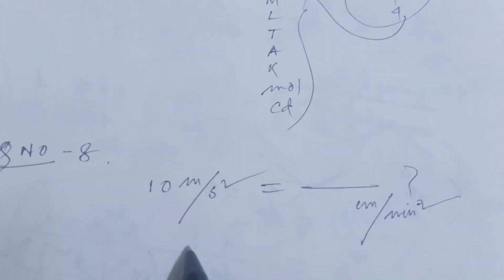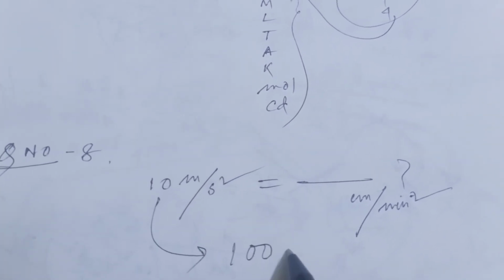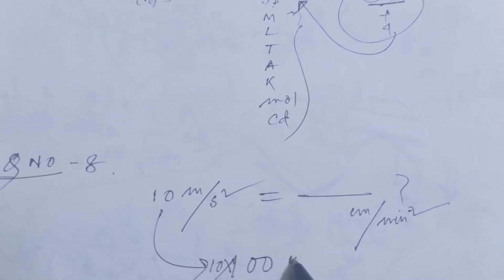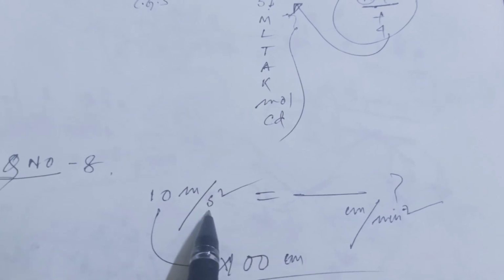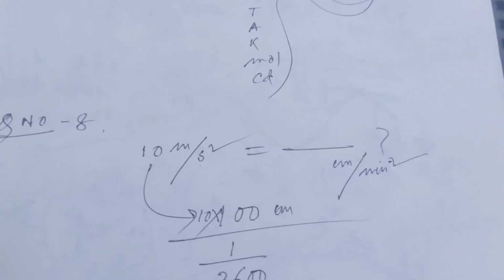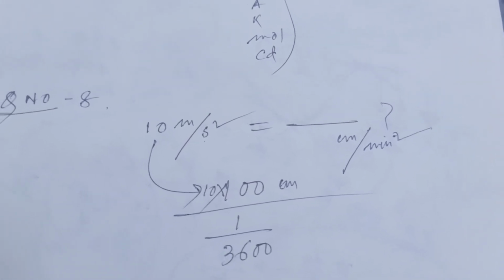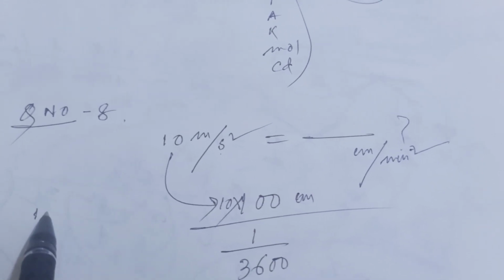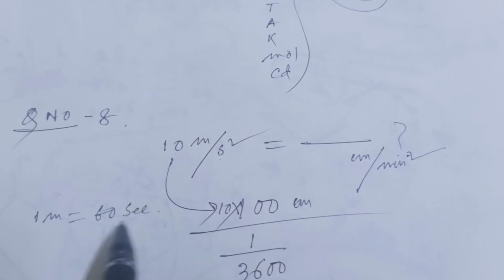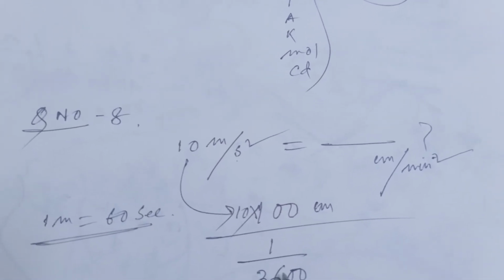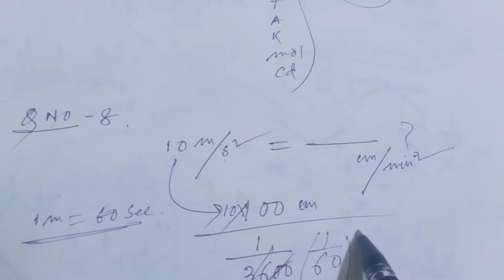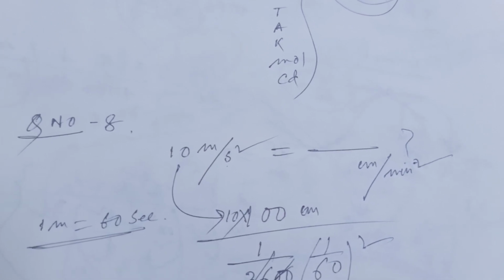So 10 meter equals 10 into 100 centimeter per second square. 1 minute equals 60 second, so 1 second means 1 by 60 minute, and this is squared, that is 1 by 3600.